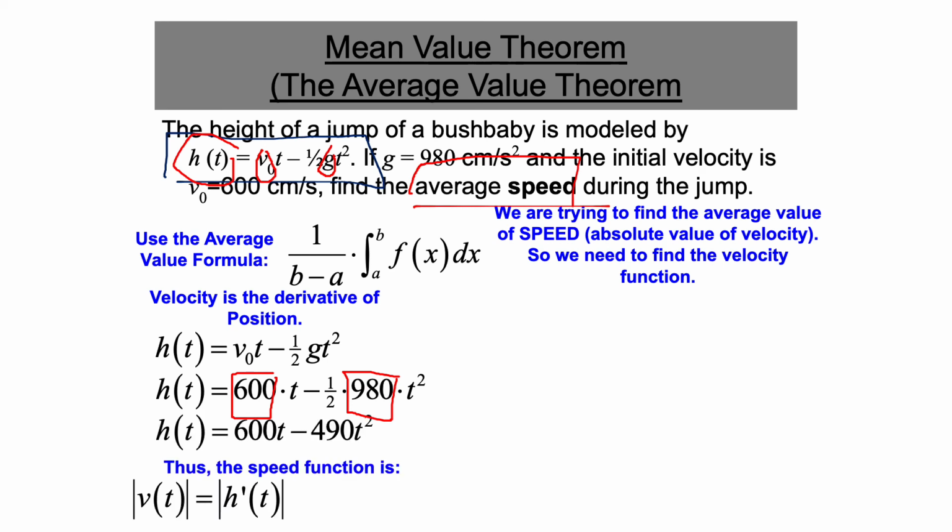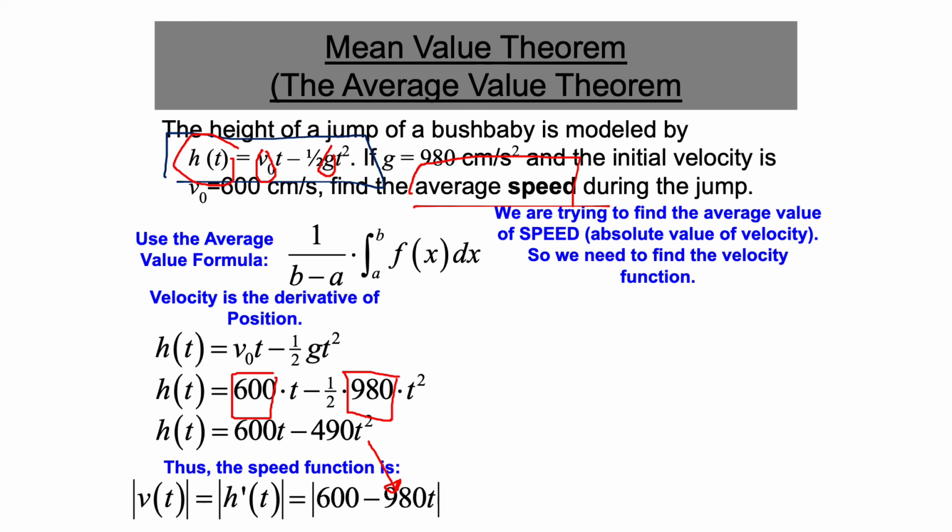Then I find the derivative, and the derivative here is clearly easy. The derivative of 600t is 600, and the derivative of 490t squared will be 2 times 490t. Then the speed is the absolute value of the velocity function. So this is the speed function, and 600 minus 980t is the velocity function. So now we have the average speed.